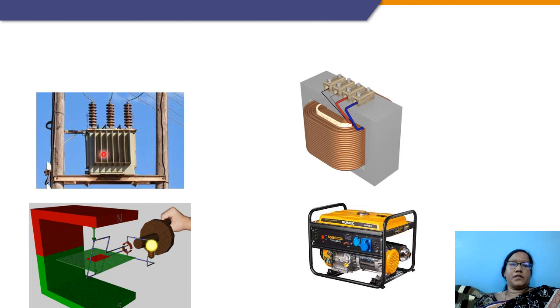So, children, this is the transformer. This is the iron coil. This is the generator, the dynamo.